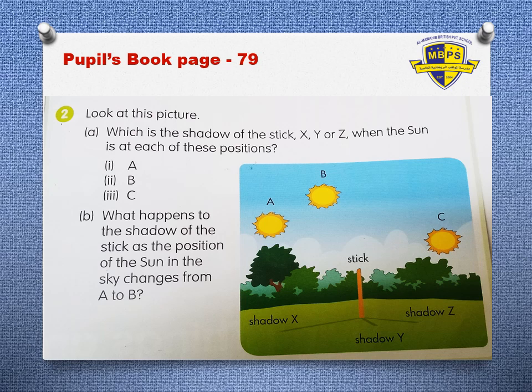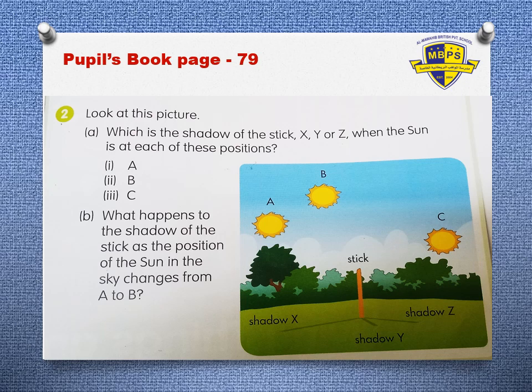First A, when the sun is at position A, which of X, Y, Z will be the shadow? And the same for sun B, which will be shadow X, shadow Y or shadow Z. And number 3, sun C, which will be the shadow of that stick?